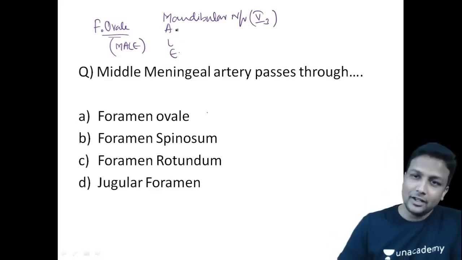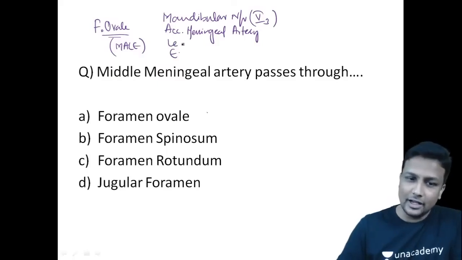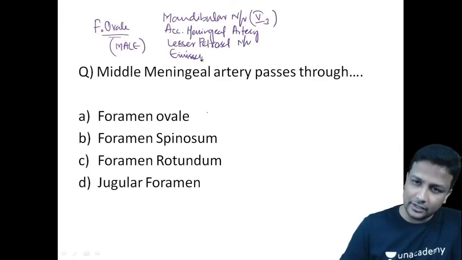Okay, now MALE: mandibular nerve. A stands for accessory meningeal artery, guys. And L for what, guys? Lesser petrosal nerve. And finally, E stands for your emissary veins, guys.